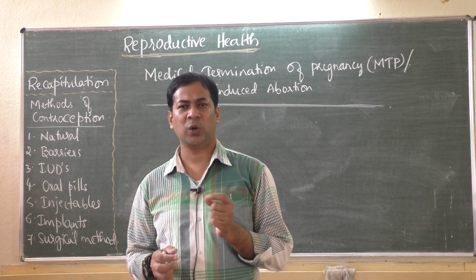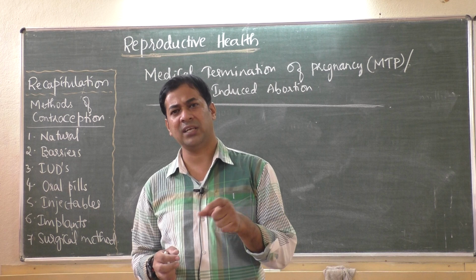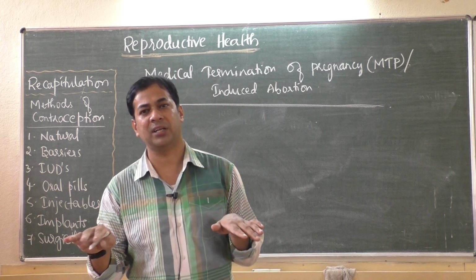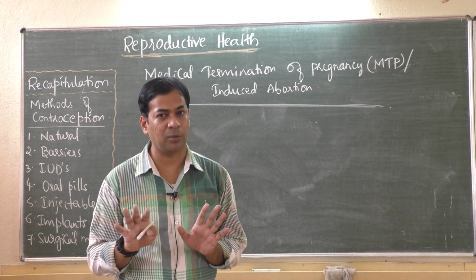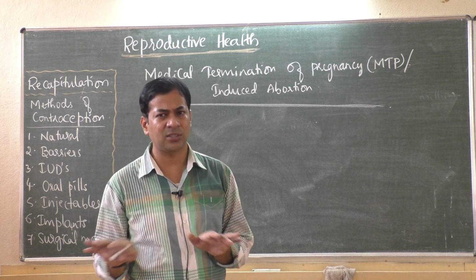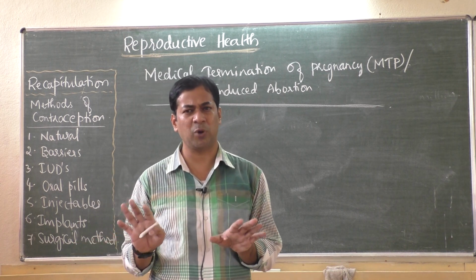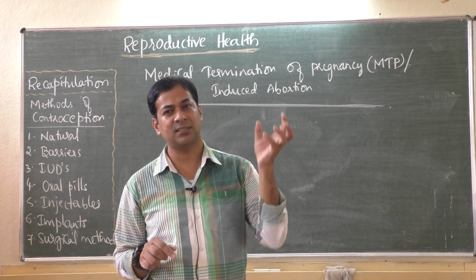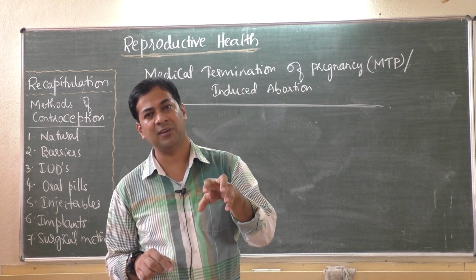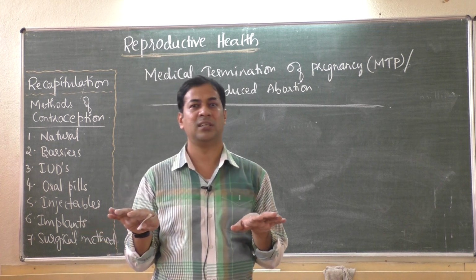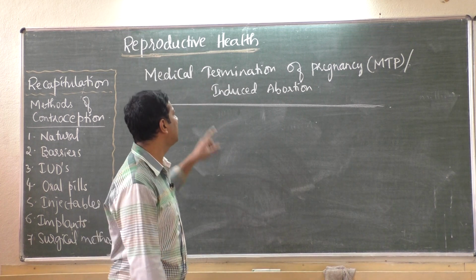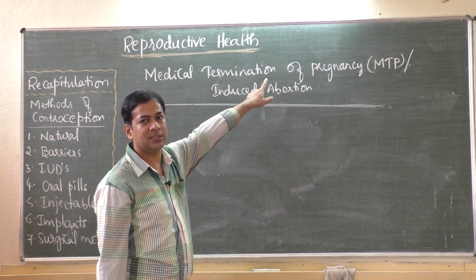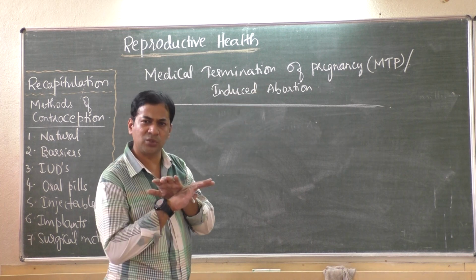That is, doctors will, by giving medicine, stop the pregnancy. If pregnancy stops naturally because of some problems, it is just abortion. We are talking about induced abortion, which means doctors are giving medicine and they stop it. So that procedure is called medical termination of pregnancy. You know that word. Termination means to stop.